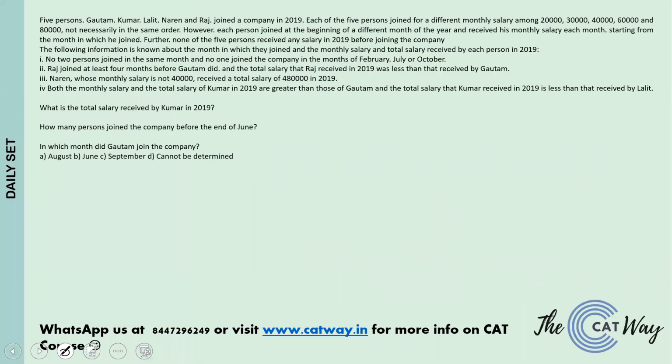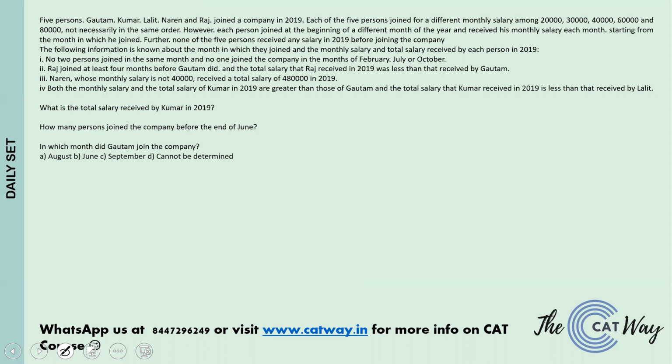So coming to the question, what we have is 5 people, Gautam, Kumar, Lalit, Naren, and Raj, who joined a company in 2019. Each of the 5 joined for a different monthly salary among 20,000, 30,000, 40,000, 60,000, and 80,000, not necessarily in the same order. However, each person joined at the beginning of a different month of the year and received his monthly salary each month, starting from the month in which he joined. Further, none of the 5 received any salary in 2019 before joining the company.